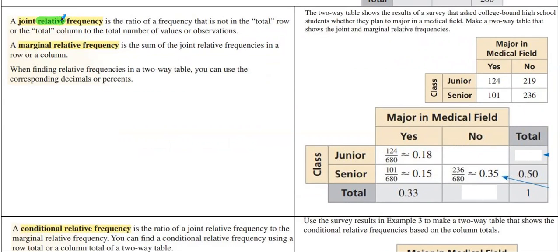And relative means compared to something else. And so let's see what we're comparing to. The joint relative frequency is the ratio of a frequency that is not in the total row or not in the total column, to the total number of values or observations.